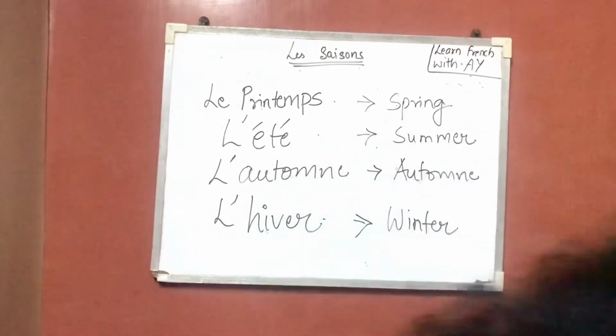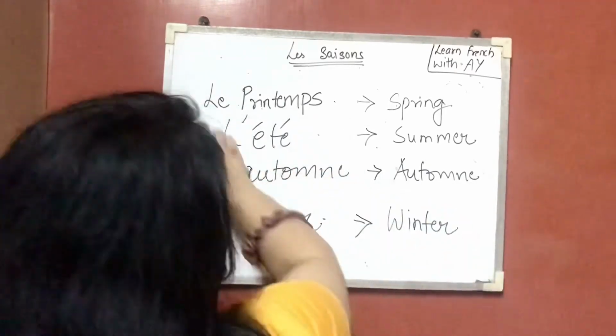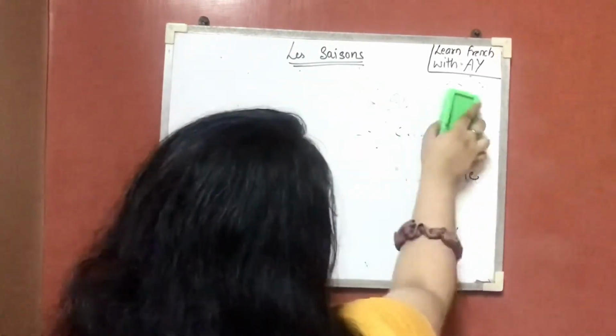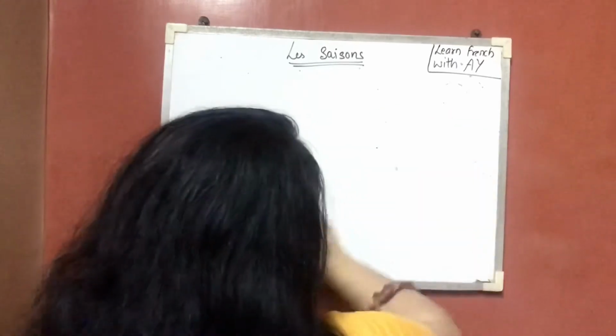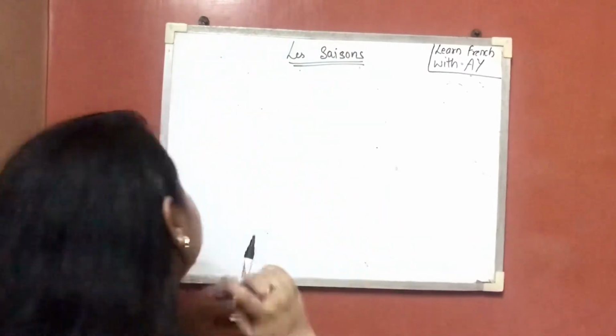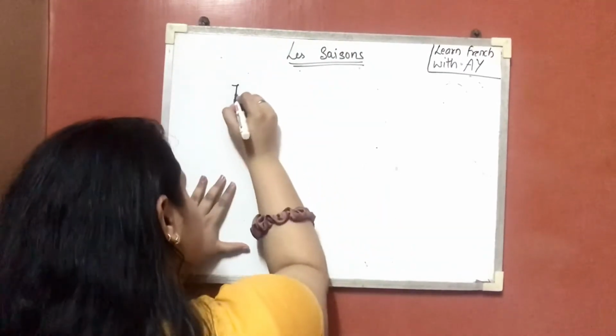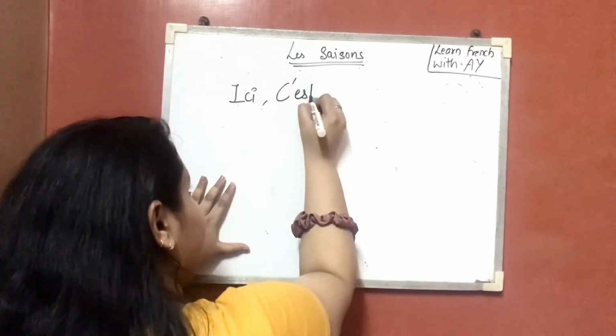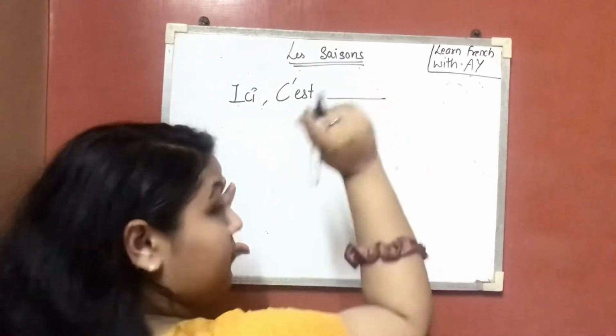Now let's look at this game. How do you tell which season this is? Let's say, for example, we have ici, say your month.